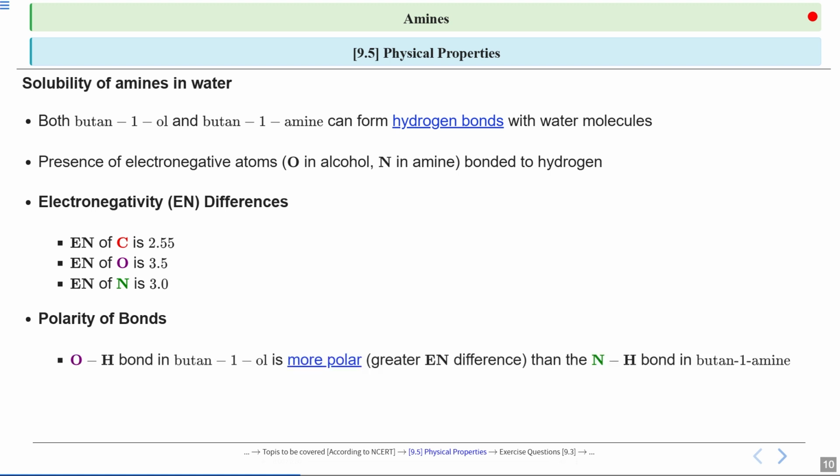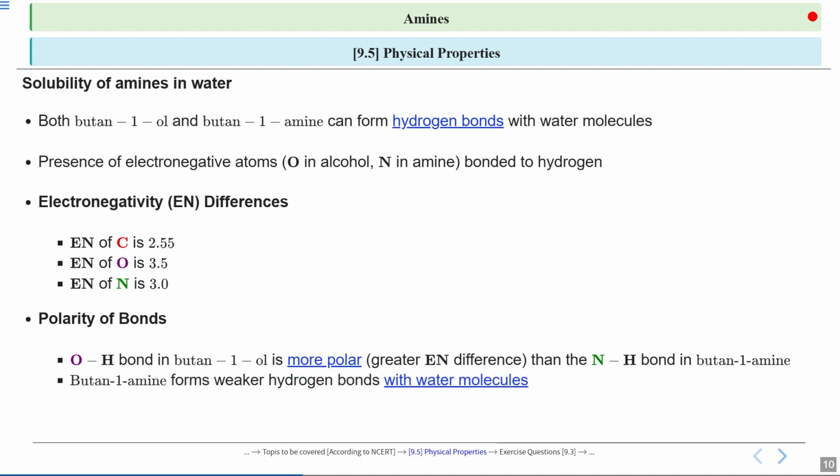Over here, the OH bond in butan-1-ol is more polar than the NH bond in butan-1-amine, because the electronegativity difference between oxygen and hydrogen is greater than between nitrogen and hydrogen. So butan-1-ol can form stronger hydrogen bonds with water compared to butan-1-amine.